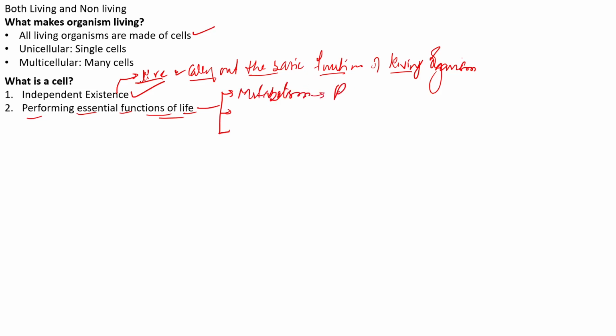We mean by the term metabolism that it is mainly the reactions. So what kind of reactions? The reactions that basically yield energy, and also the reactions that are mainly involved in the formation of new molecules.